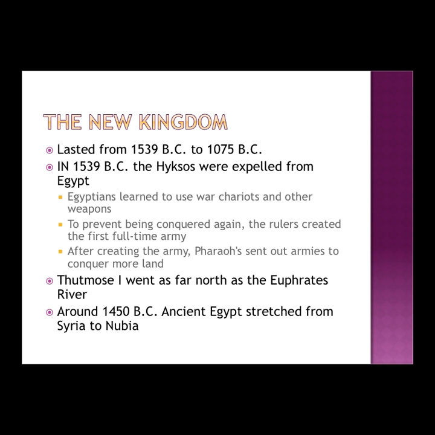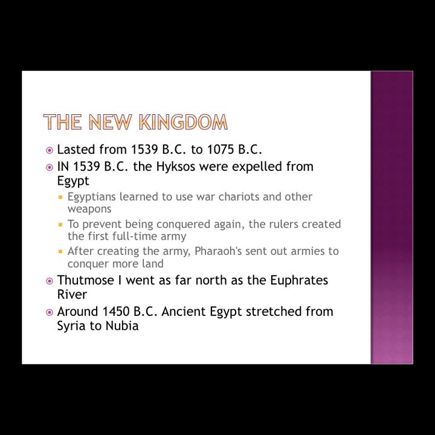So in 1539 BC, the Hyksos were expelled, and Egyptians learned how to use war chariots and other weapons, and that's how they actually defeated the Hyksos. And since the Egyptians didn't want to be conquered again, they created their own army, a full-time army. After its creation, the armies were sent out to conquer more land. Thutmose I got as far as the Euphrates River, which flows through Iraq and Turkey and Syria.